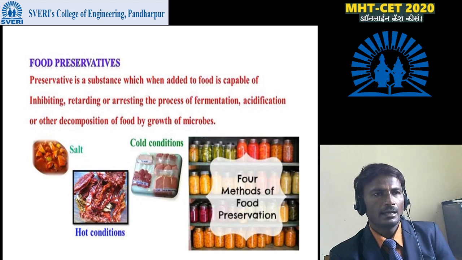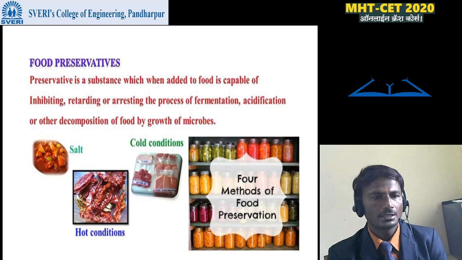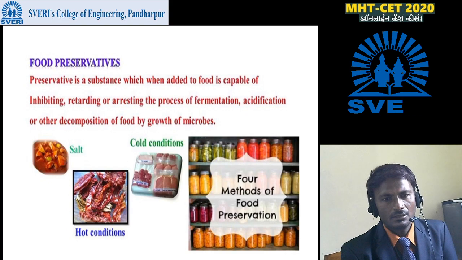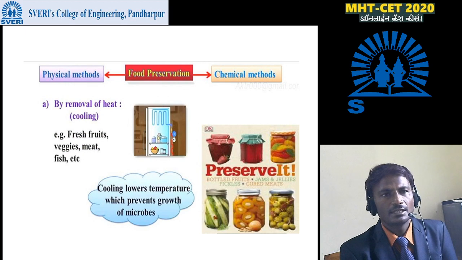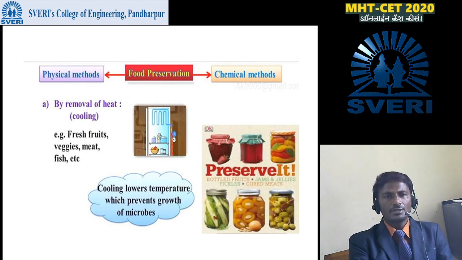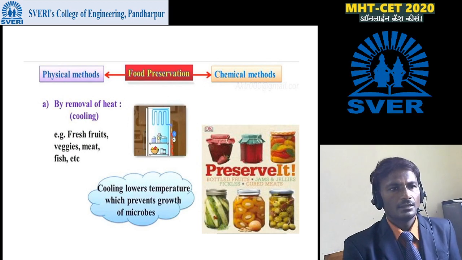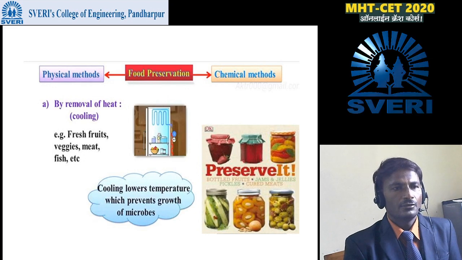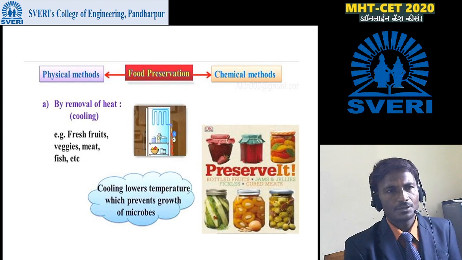We can use salt, cold conditions and hot conditions as food preservation. Four methods of food preservation are given here. Food preservation is possible by two methods: one is the physical method and the second one is the chemical method. By removal of heat, or cooling fresh fruits, vegetables, meats, fish and so on. Cooling lowers the temperature, which prevents growth of microbes.